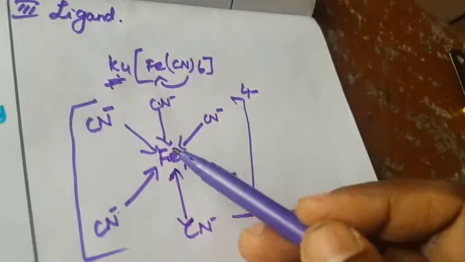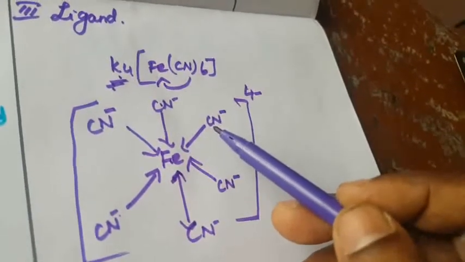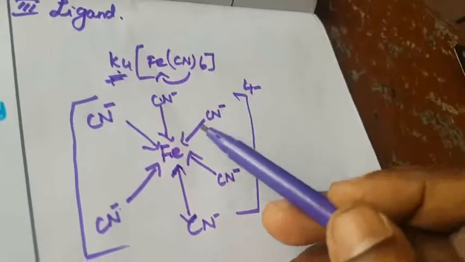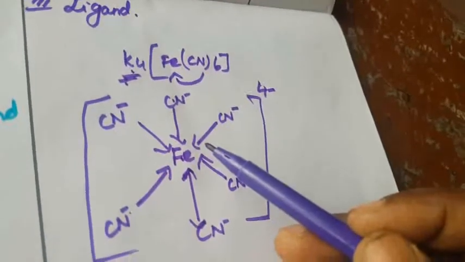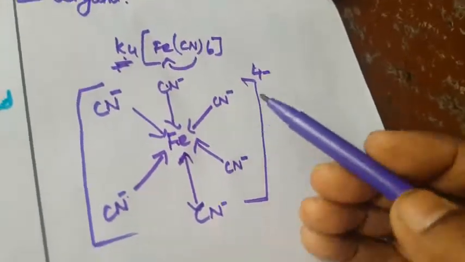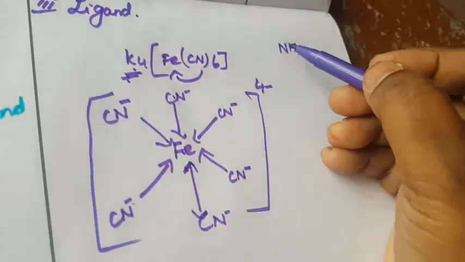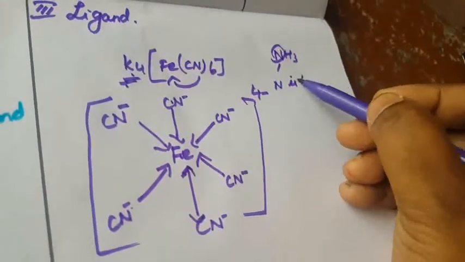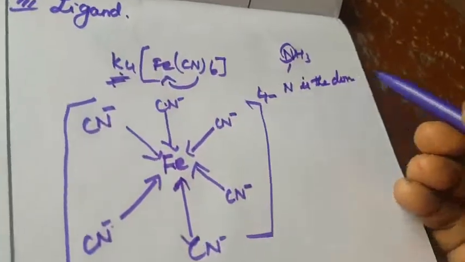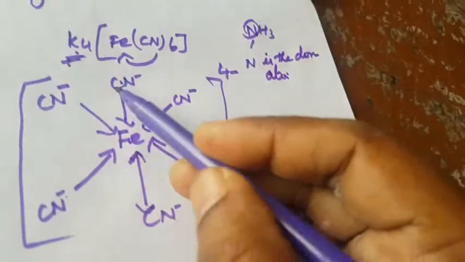All the ligands donate a pair of electrons. Here carbon is the donor atom. In the ligand NH3, ammonia, the N is the donor atom.